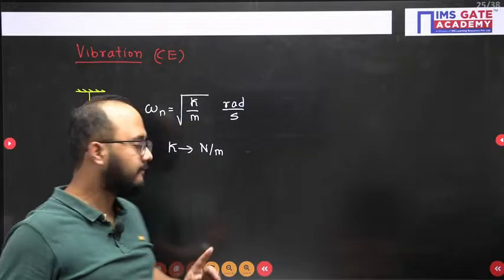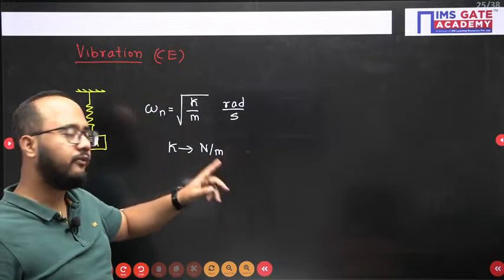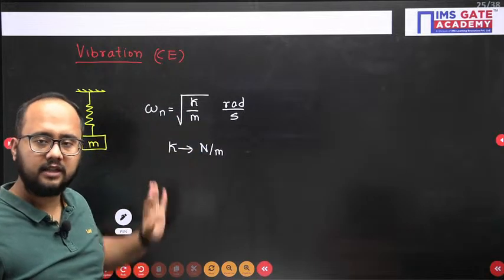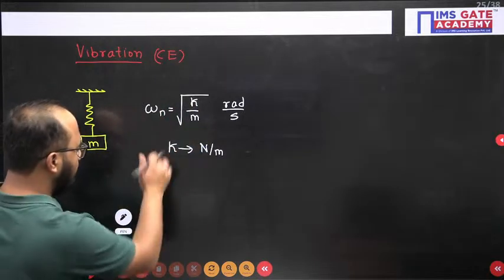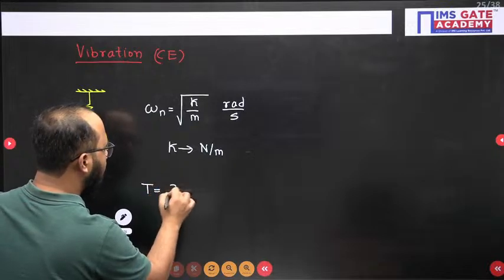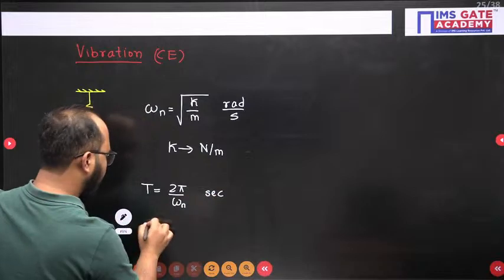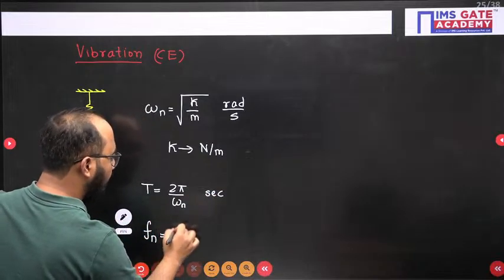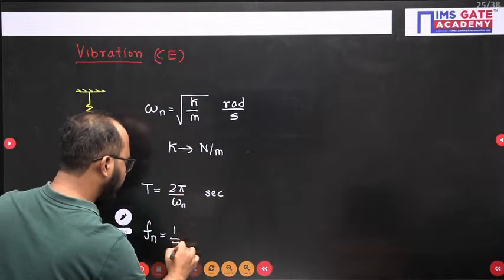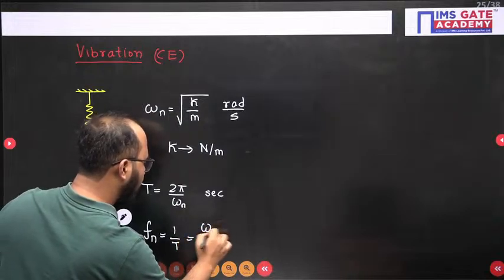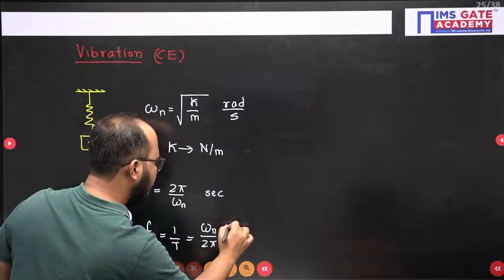That should not happen. Kilonewton per meter they will give, again convert back into Newton per meter. Then you have to use it in the formula. So that is omega n. Time period of oscillation is 2 pi by omega n, unit second. Natural frequency in terms of hertz will be 1 by T, which is omega n by 2 pi, and it is expressed in hertz.